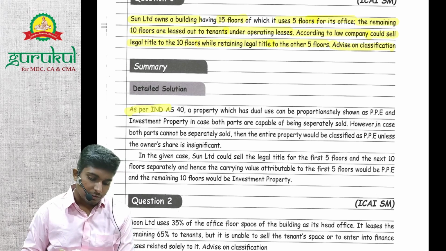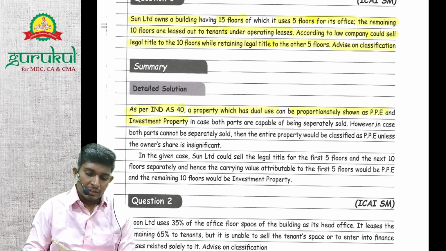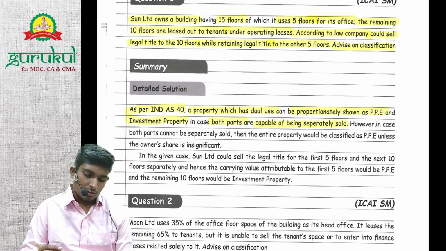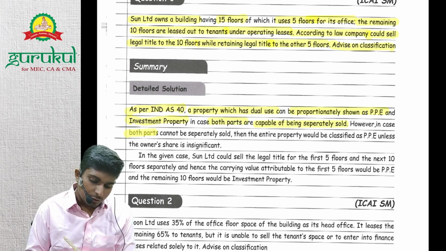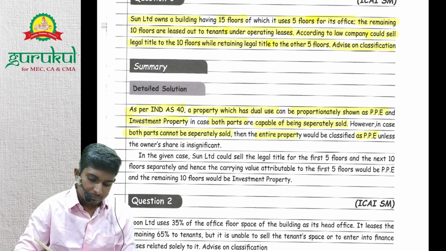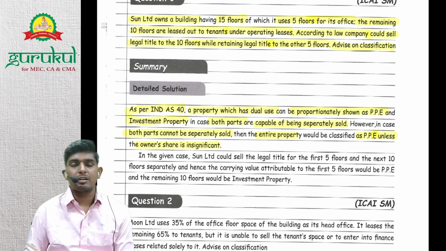First, we will give the provision as per Ind AS 40. Property which has dual use can proportionately be shown as PP and investment property in case both parts are capable of being separately sold, right? If both parts cannot be separately sold, then the entire property would be classified as PP, unless the owner's share is insignificant, right?